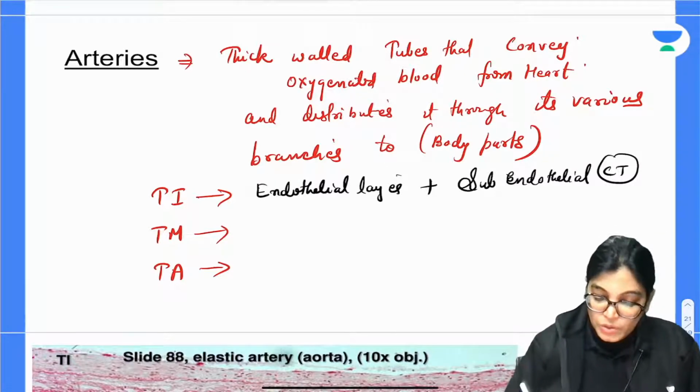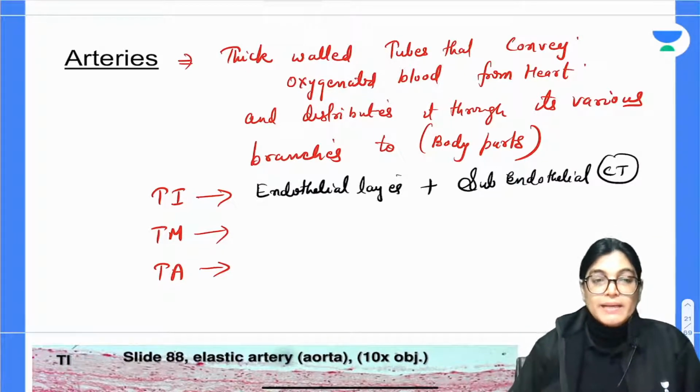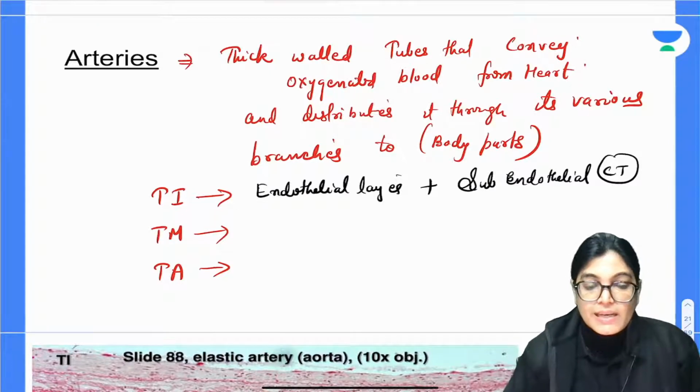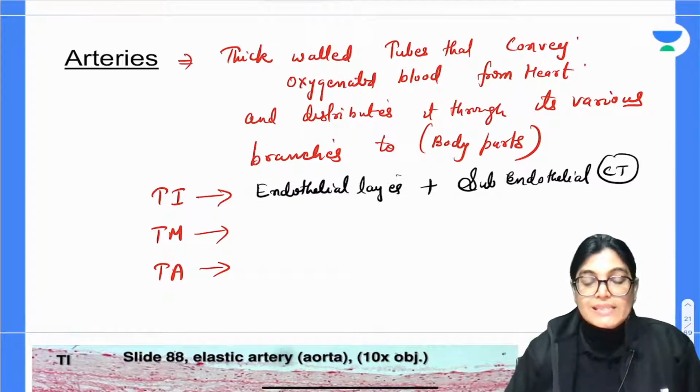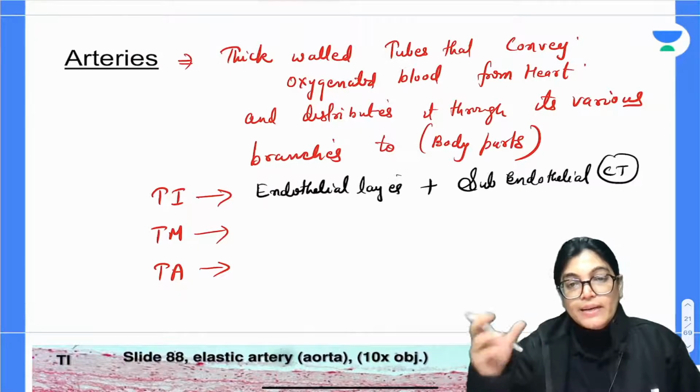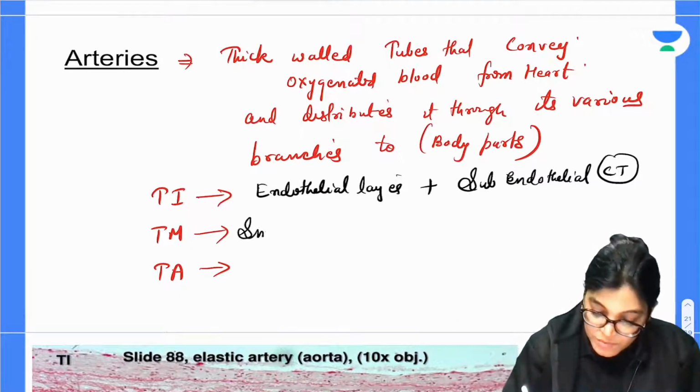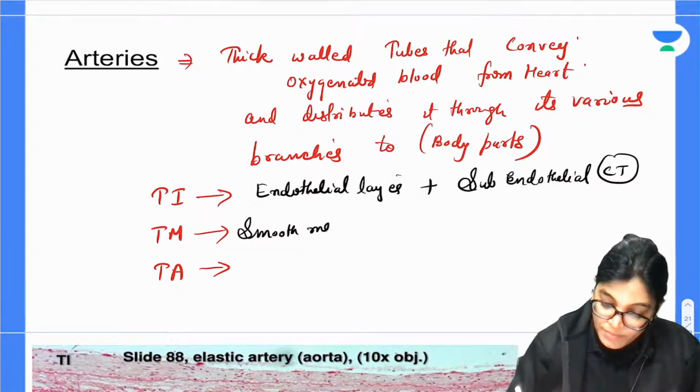Now, Tunica Media. अगर Tunica Media की बात करें तो Tunica Media basically consists of concentrically arranged alternate layers of smooth muscles. So it consists of smooth muscles in concentric layers.